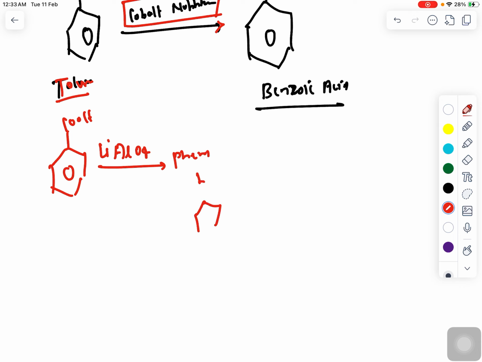This phenol will look like this, right? So this is the phenol, and this is benzoic acid. From benzoic acid you are forming phenol by using LiAlH4. Dehydrogenation is happening. Is that clear?